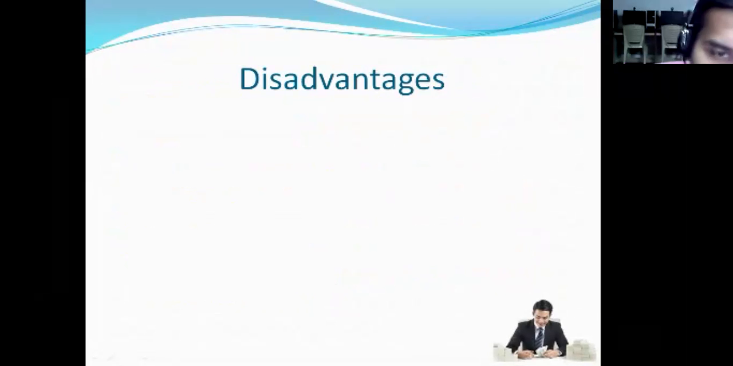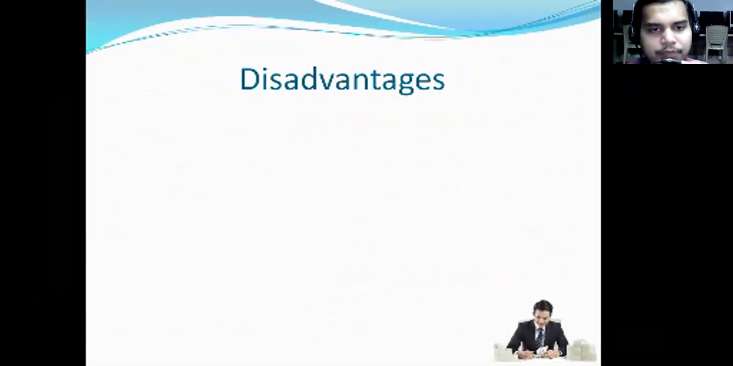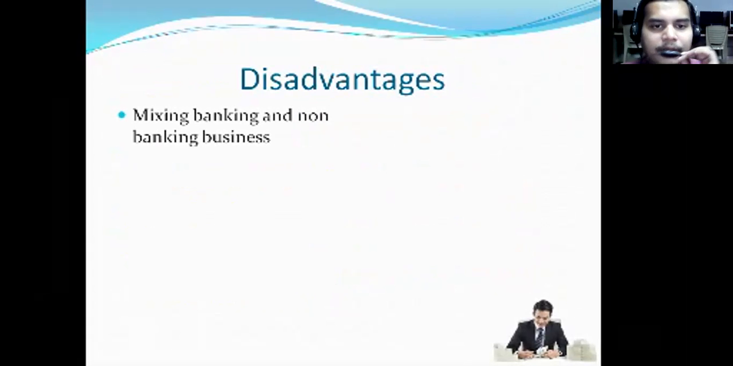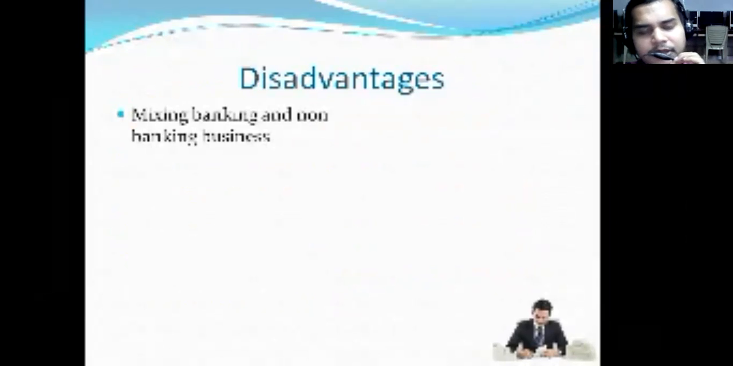Now, let us see the disadvantages, and this is the end part of the indigenous bankers today. Mixing banking and non-banking business. In the last point also I said that they mix banking as well as non-banking business. Non-banking business means the trading activities. Whenever you mix both things, it will go in the wrong manner.